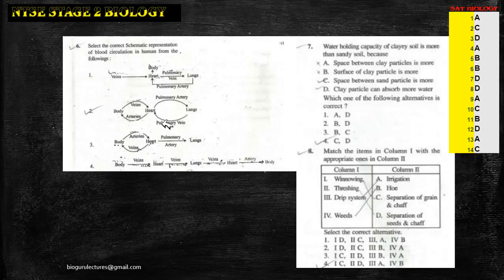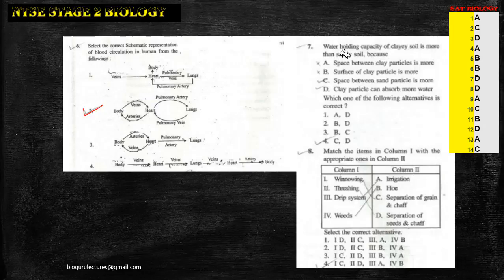So be sure you know the difference between these. The pulmonary artery exceptionally carries deoxygenated blood, whereas the other ones are not actually connected with each other. Here, body, veins, heart. Again, you can see veins here. So we may not go with any other option. So go with option 2 here. Sixth one, option 2.